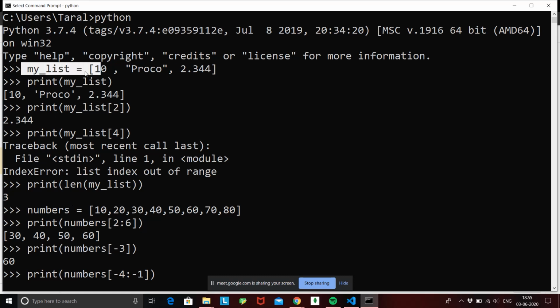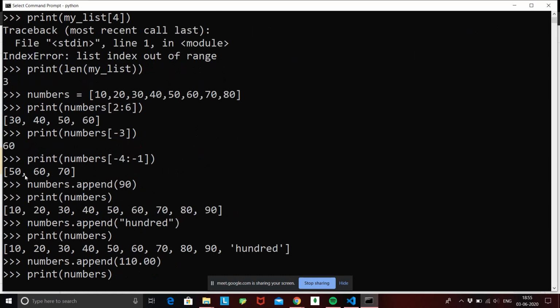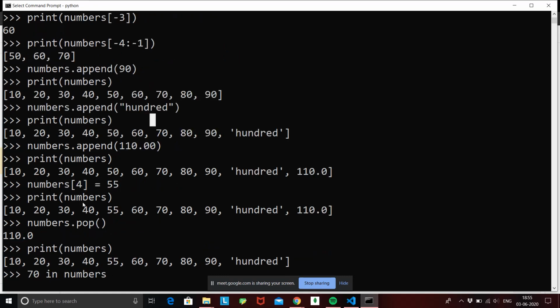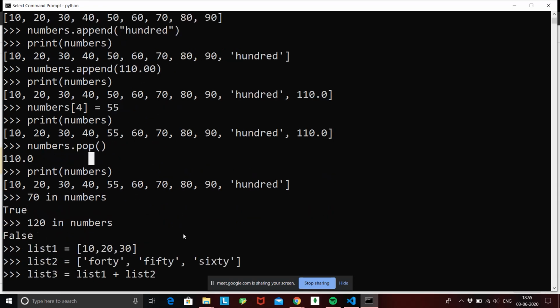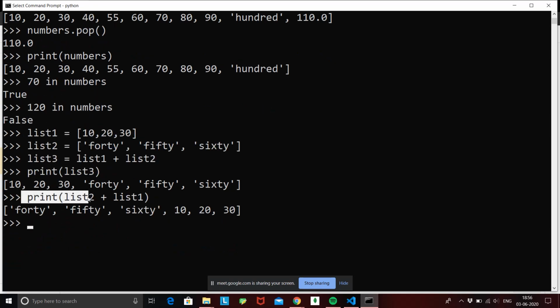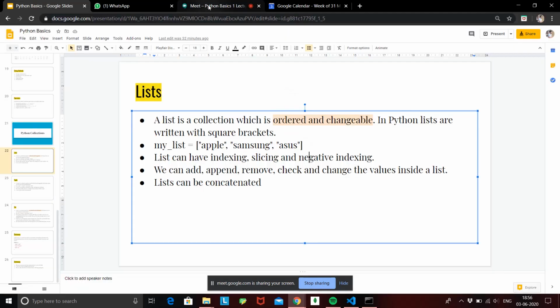We created a list first of all with different type of data. Then we sliced the list over here. Then we saw negative indexing over here. Then we saw negative indexing slicing over here. Again, we saw how we can append. Okay, so we can append using list name dot append and then pass the value inside it. Similarly, we saw how we can pop. Pop gives the last value and it eliminates it from the list. Okay, next we saw how we can check if a particular value is present inside a list or not, and then we saw how we can concatenate. Concatenation is just adding one list to another. Fine. So is list clear to everyone?